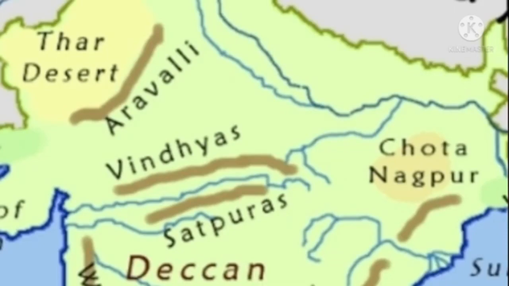It covers most parts of Jharkhand and some parts of Odisha, Bihar and Chhattisgarh.